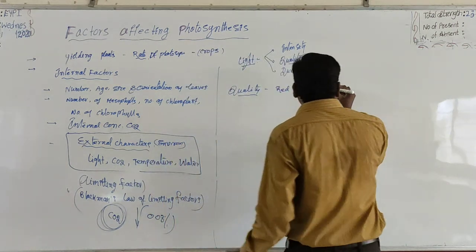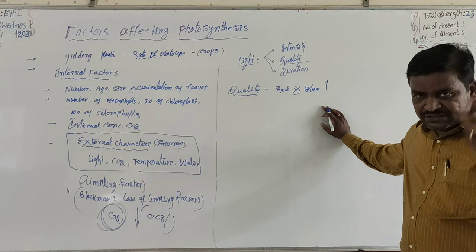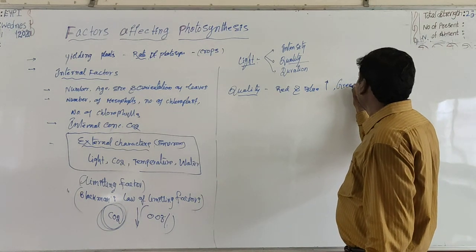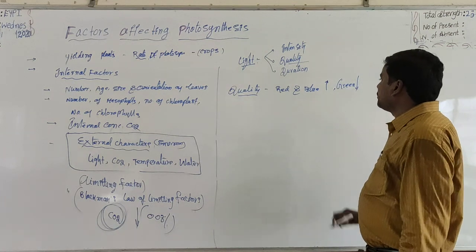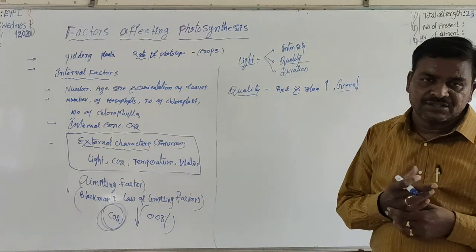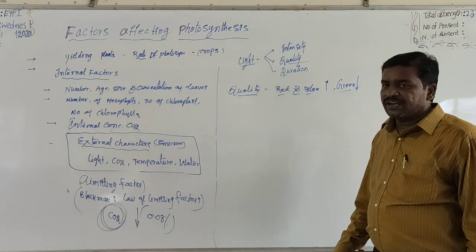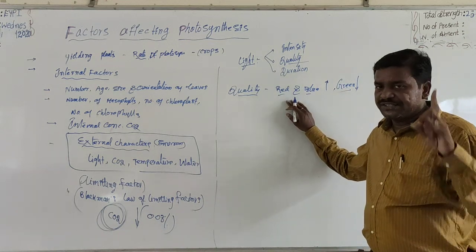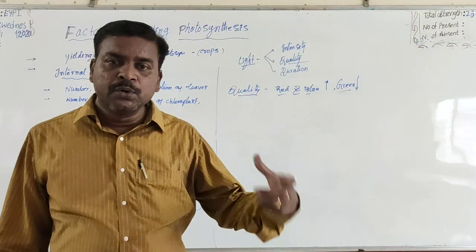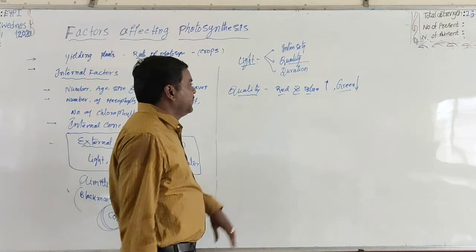But in which light is the rate of photosynthesis almost zero or very low? This is green. The rate of photosynthesis in green light is very low, almost zero. And which one is very suitable for the rate of photosynthesis? Red and blue lights are very suitable, and the rate of photosynthesis is very high in the red and blue regions of the spectrum. But it is very low for green.